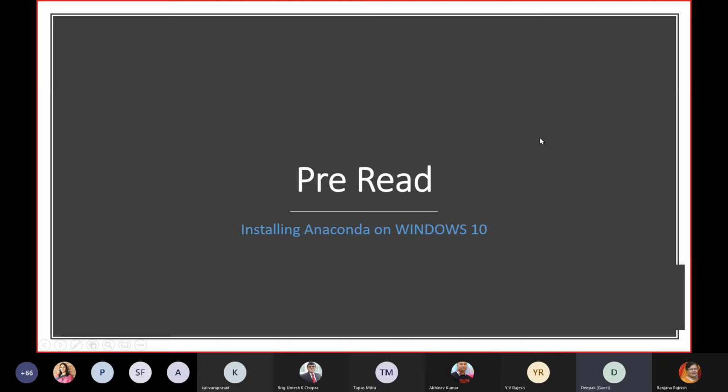Anaconda is a very nice and very useful tool. It's open source and free of cost, and it not only supports Python, but also R and different languages. Apart from Anaconda, there is one more tool developed by Microsoft named Visual Studio, in which you can also code multiple languages. Python is one of them. So let's start discussing Anaconda, how to install it, how to use it, and what its different features are.